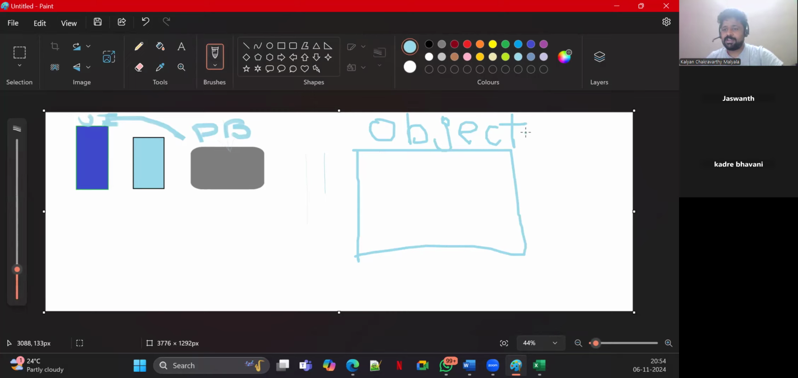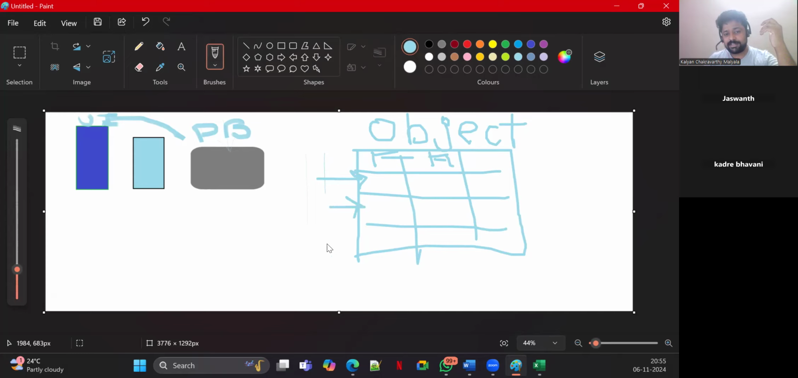Now let's say in a table, what will we be having? Rows, as well as columns. Column headings are nothing but fields. Fields 1, field 2, field 3. And each row is nothing but a record in that object.